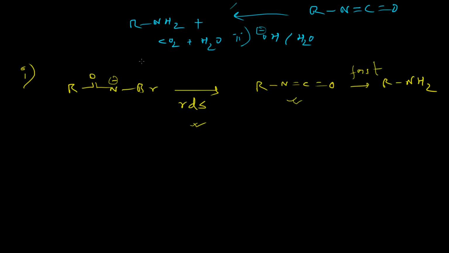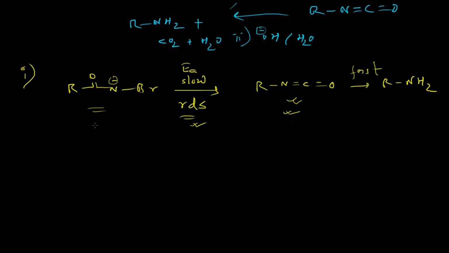And since this is highly unstable, this molecule will not easily be converted to this molecule. So the activation energy for this reaction will be high, and it will be the slow step. So that's why it is a rate determining step.